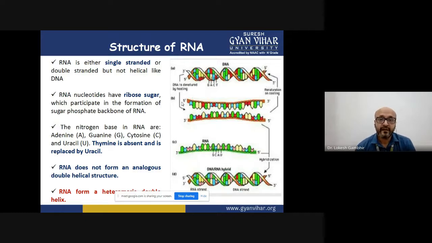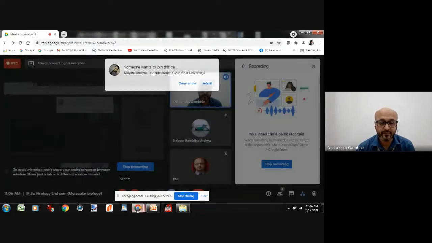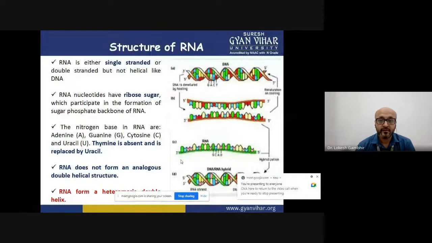Structure-wise, if you look at this picture, this is the double helical structure of DNA. DNA is able to form a double helical structure. Whereas the RNA molecule remains as a single strand. Two RNA molecules do not combine to give a helical or double-stranded appearance. So that is again a basic difference.